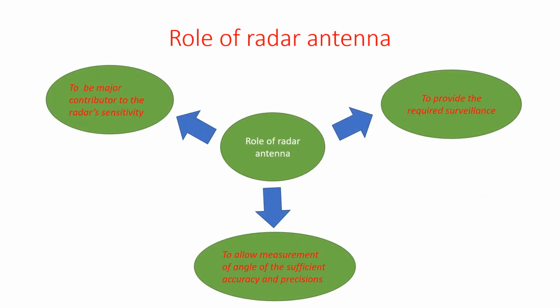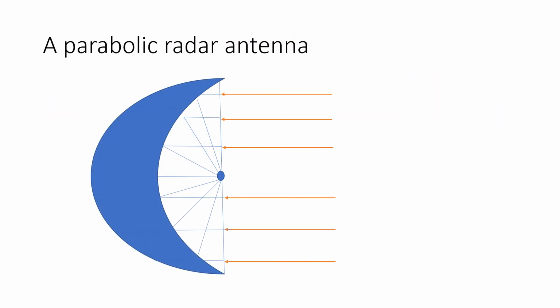Already I said in the last slide: to be a measured contributor to the radar sensitivity, to provide the required surveillance, which is a requirement, and to allow the measurement of angle with sufficient accuracy and precision. So these are the main roles of the radar antenna. Now come to another antenna.